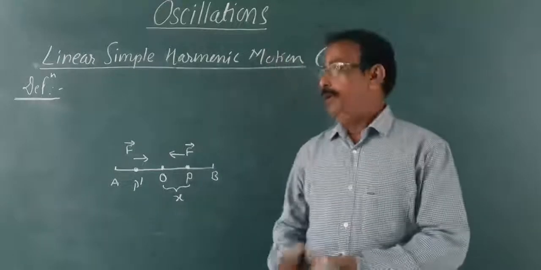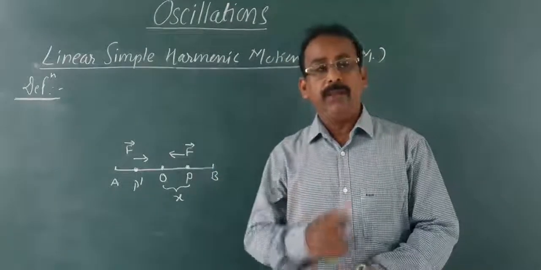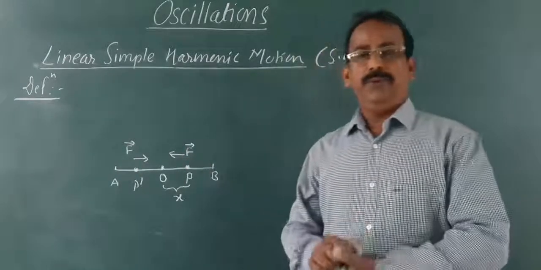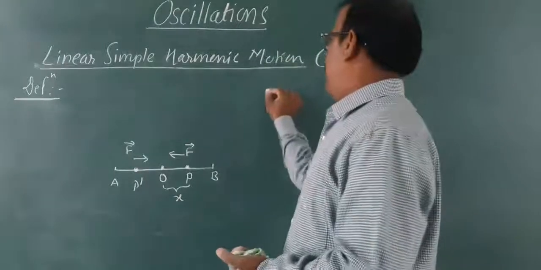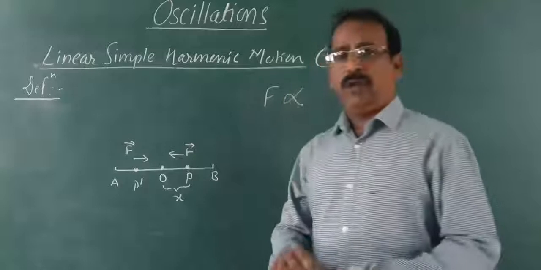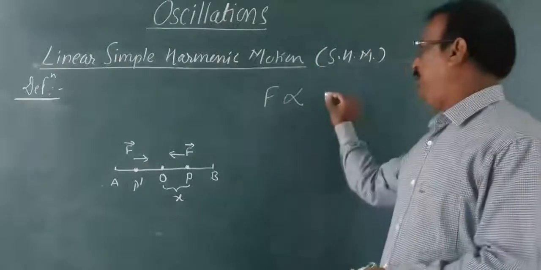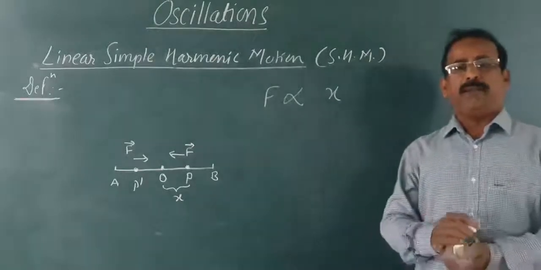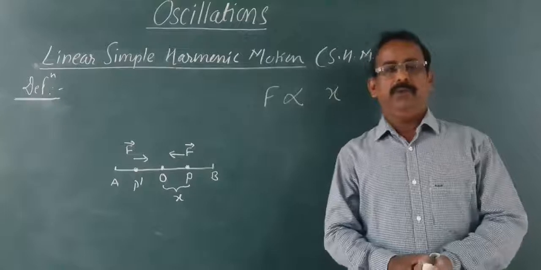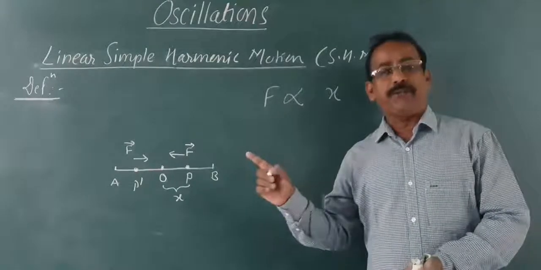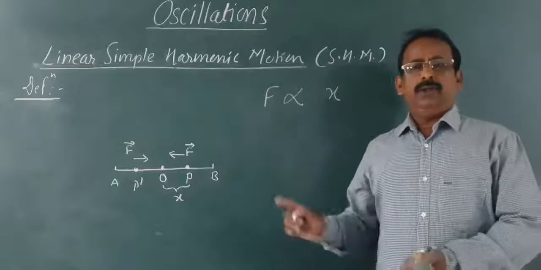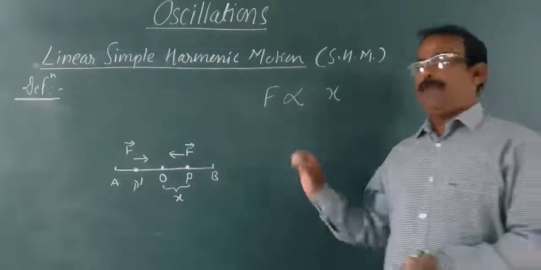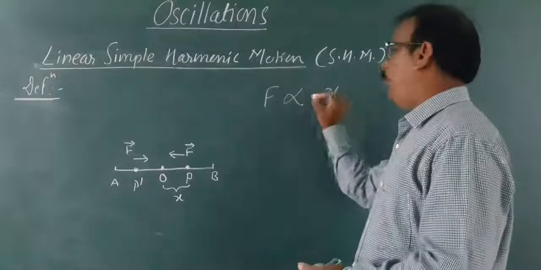Now, we will explain this mathematically. This F is the restoring force. In SHM, we are saying that this restoring force is always proportional to displacement. X is the displacement of the particle from the mean position. Then write F proportional to X. The direction of force is always opposite to displacement, therefore write a minus sign also.